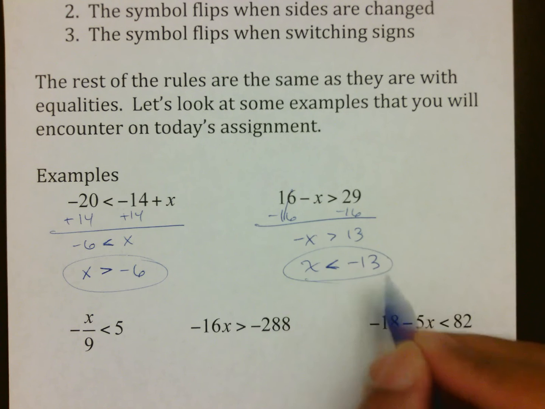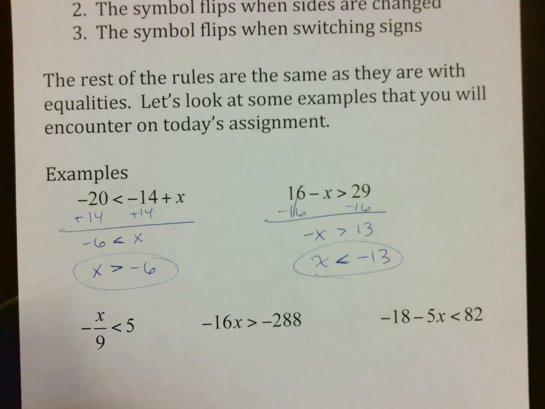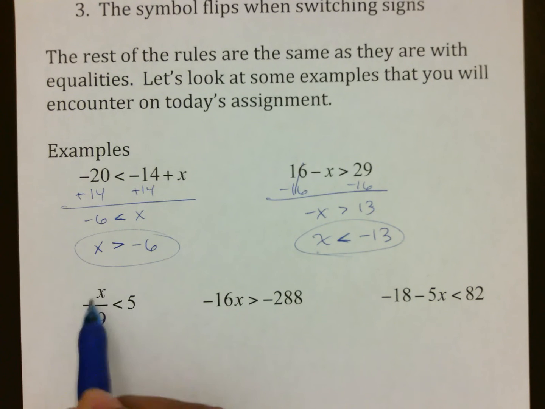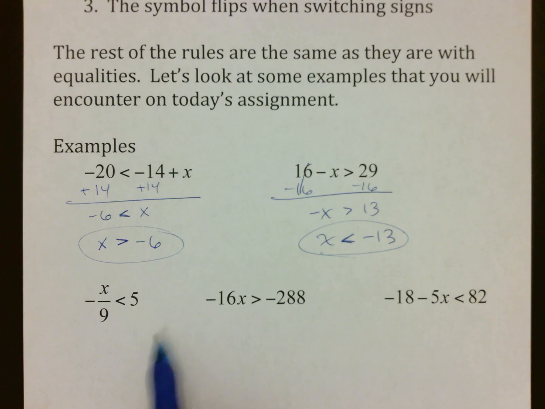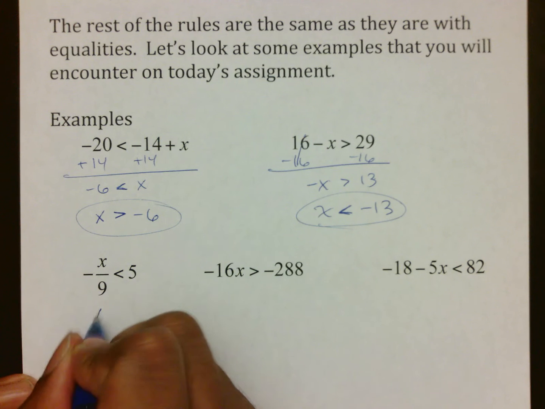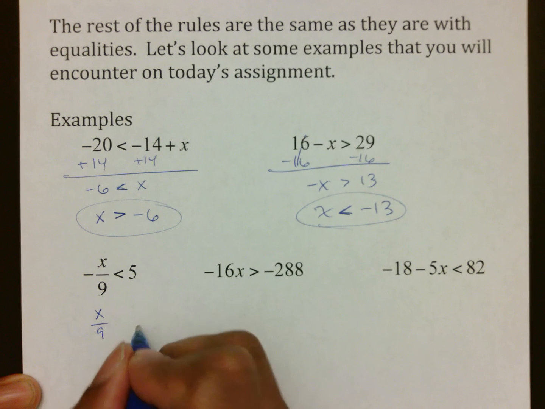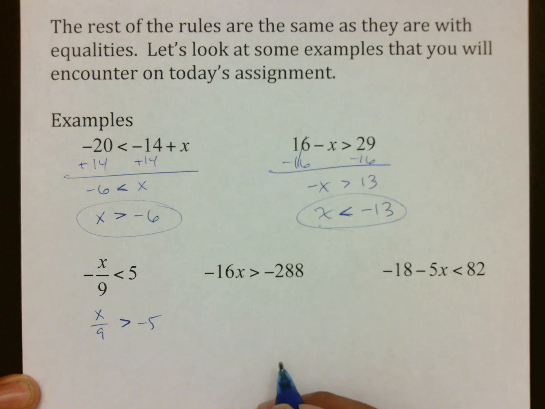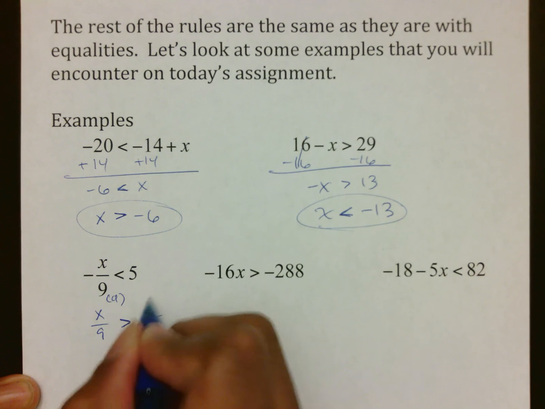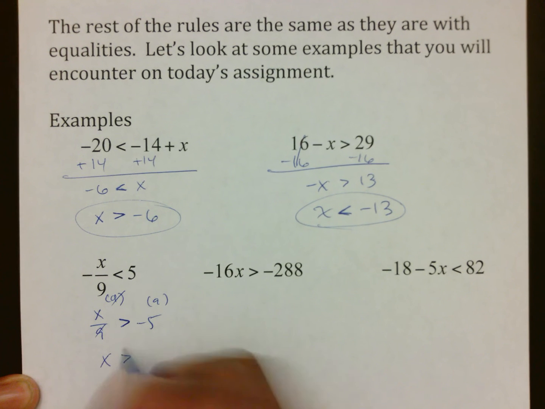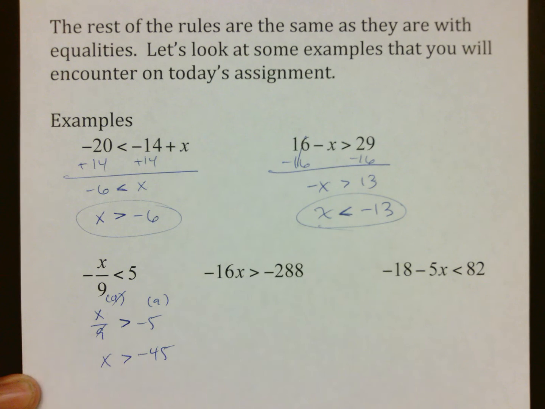Alright? So it switches when your x is on the wrong side, and it switches when there is a negative sign attached. Looking at this one, you have negative x over 9 is less than 5. Notice there is a negative sign attached to x, so the first thing I'm going to do is switch my signs the way I've taught you. 5 becomes negative, but this switches, and then we solve as usual. We multiply both sides by 9. X comes down because I wasn't changing anything. The symbol stays the same, giving us negative 45.